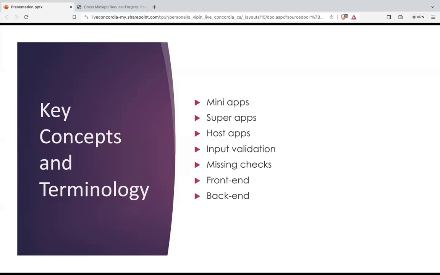Then we have the front end and the back end of the application. Front end is basically the UI/UX of the mini application, whatever we see. The backend is the server. We don't usually have servers in mini application communication, but we usually communicate using different kinds of APIs.